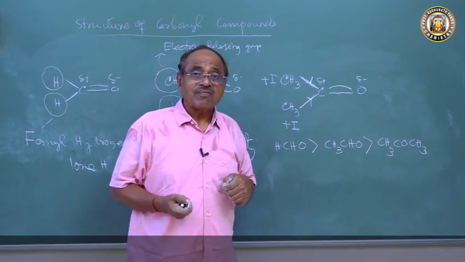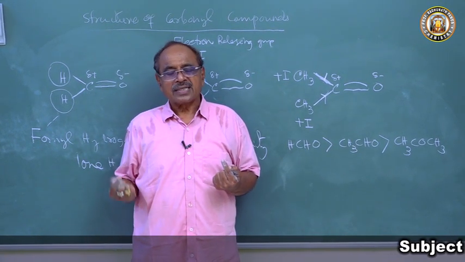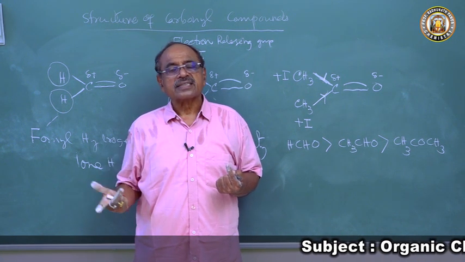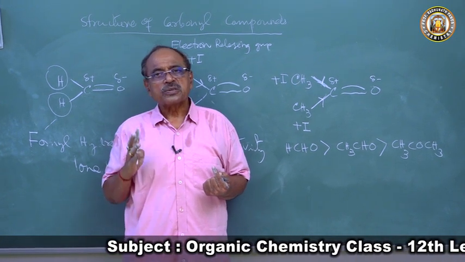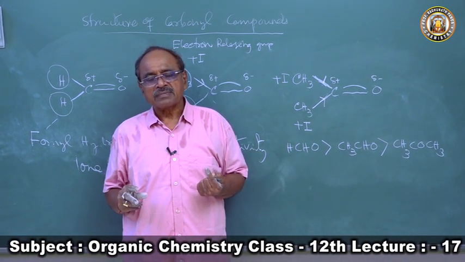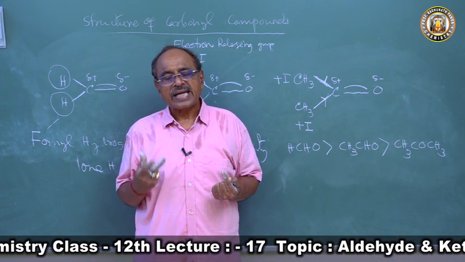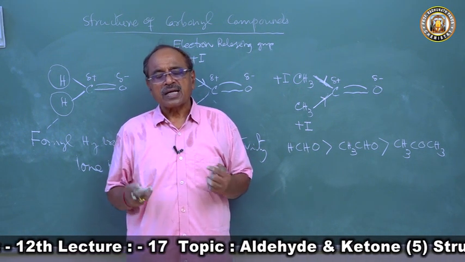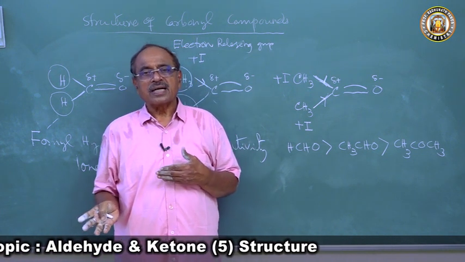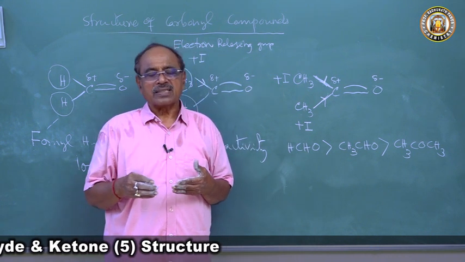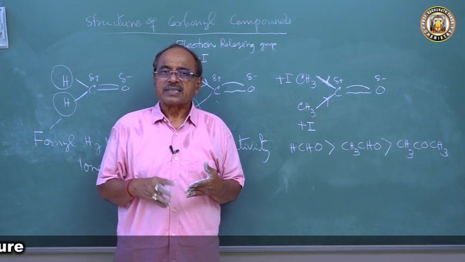So with the increase of the alkyl group at the carbonyl carbon, the steric hindrance increases, plus I effect increases, the positive charge density upon the carbon atom decreases, or the carbonium character decreases. Hence, the reactivity of the carbonyl group decreases. Hence, the ketones are less reactive than the aldehydes. And when you compare, formaldehyde is more reactive than acetaldehyde, which is more reactive than acetone.